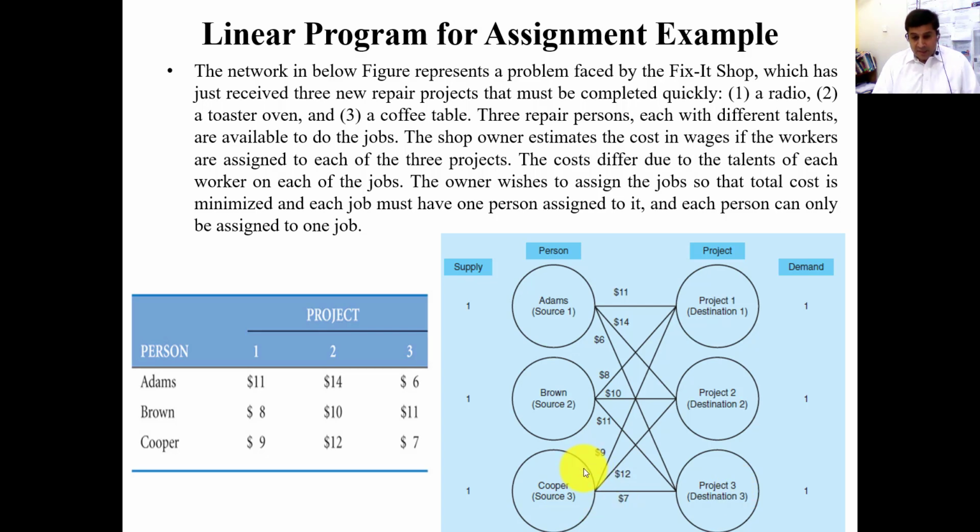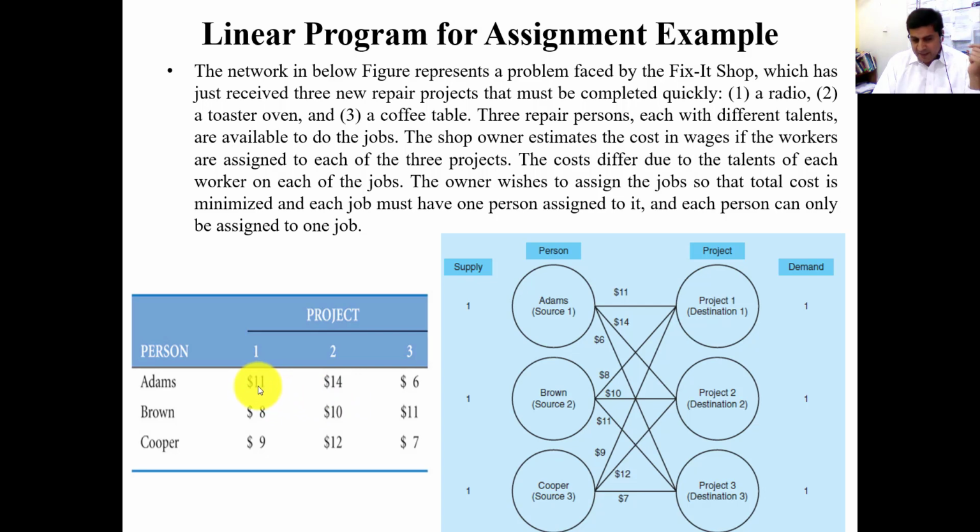So this is the most important thing. You need to construct this network diagram. It will make your problem very easy. You will be able to easily construct an LP problem. From this we can easily construct our linear programming model. So what will be the objective function? Because this is cost, normally we want to minimize the cost.